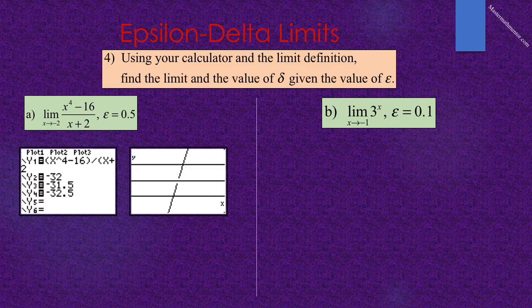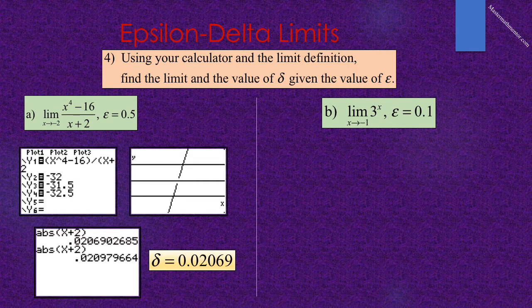The limit as x approaches -2 of x to the 4th minus 16 over x plus 2 is -32. We can find this by factorization and canceling, or we could use L'Hopital's rule. There is a hole in the curve, and we can see this if we graph the function and then graph y is equal to -32, y is equal to -32 minus epsilon, which is -32.5, and -32 plus epsilon, which is -31.5.